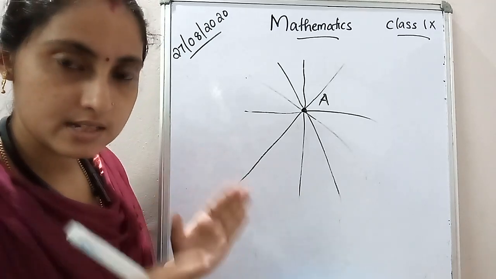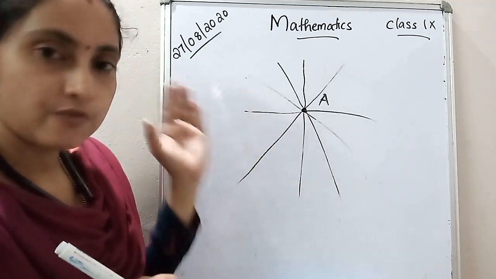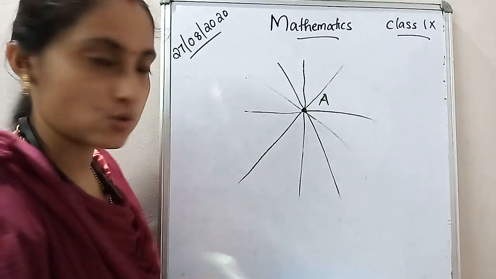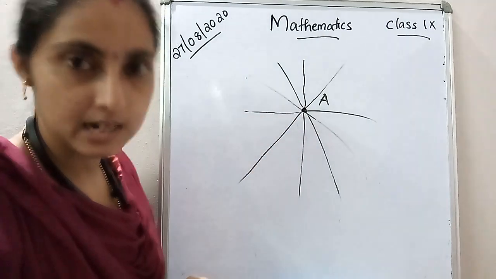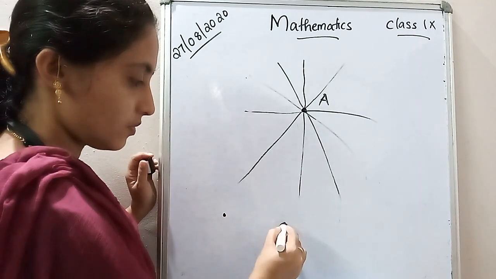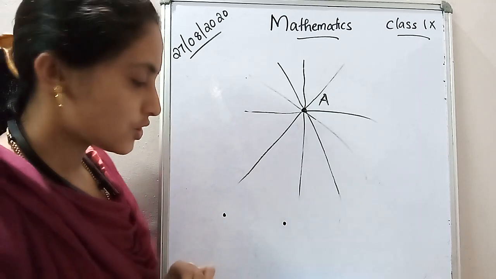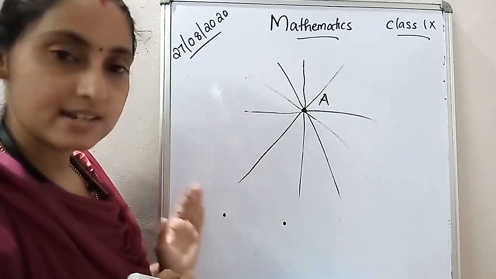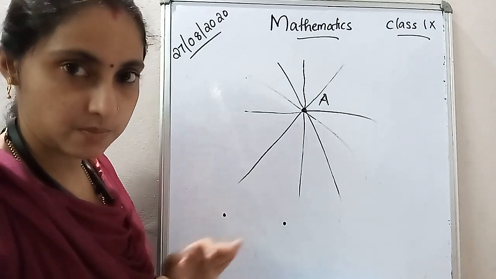Okay, so our condition is that you can find so many lines that pass through only a single point. Okay, so I'll draw 2 points. Okay, so can you say how many lines we can draw which touch both these points? Both these points.